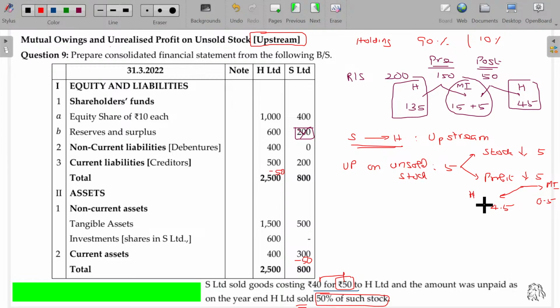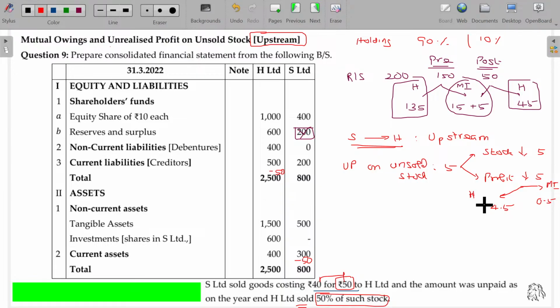Clear? In case of downstream, you are aware that the profit is added by holding only, so it is adjusted there only. In case of upstream, holding says, you have realized your profit and distributed it for me as well as for minority interest both. The profit is now shared by holding as well as minority interest, because the profit is now realized in the hands of the subsidiary.